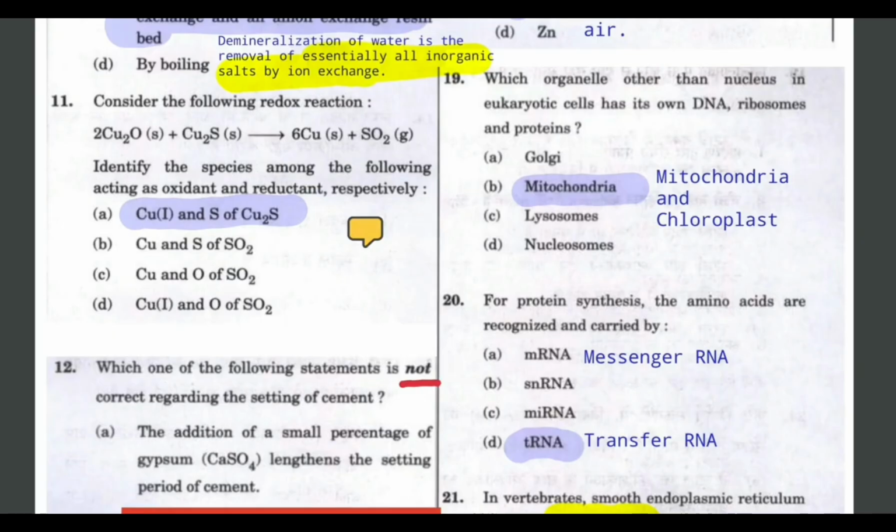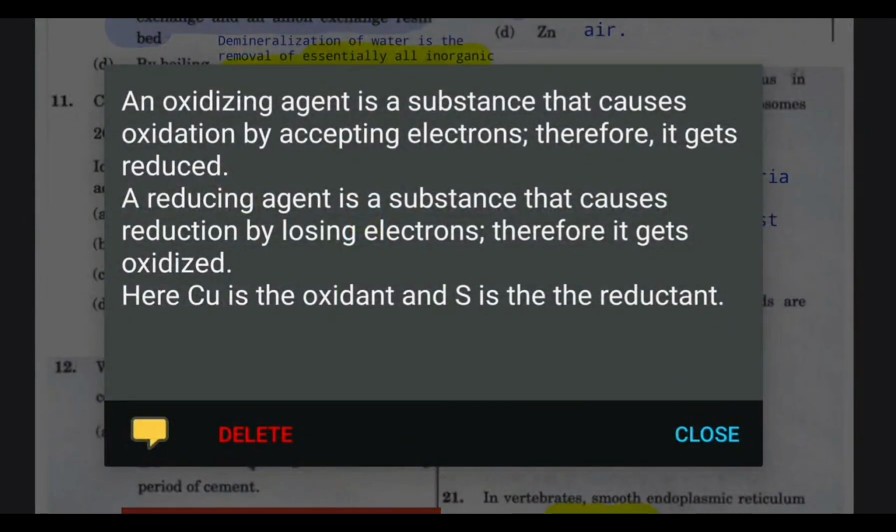In the second question, we have to identify the oxidant and reductant. If we see the equation, then you will get to know that Cu and S of Cu2S are oxidant and reductant respectively. For value addition, the oxidizing agent gets reduced by accepting electrons, and the reducing agent gets oxidized by losing electrons. So here copper is oxidant and sulfur is reductant.